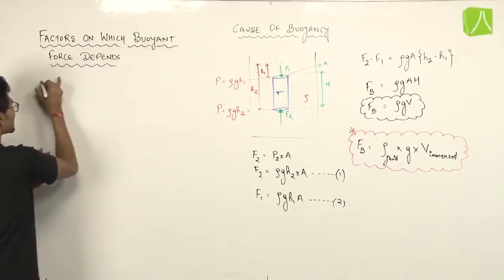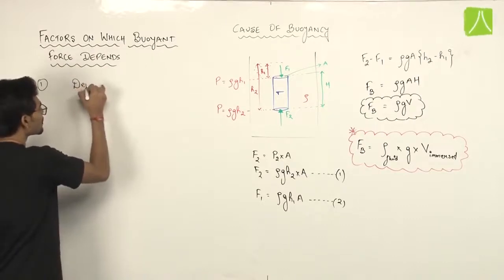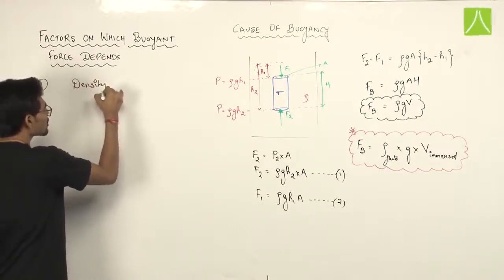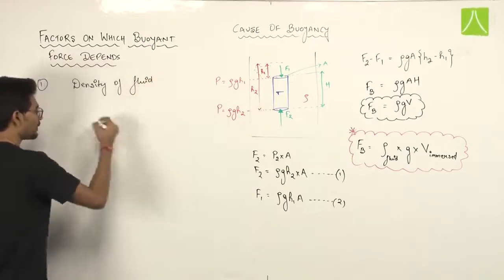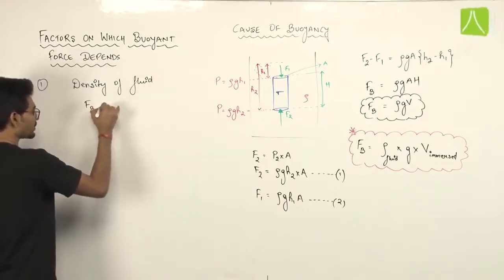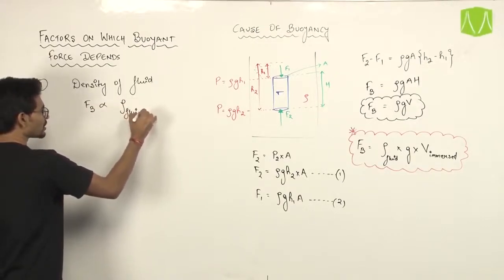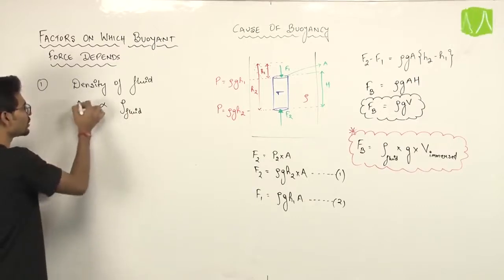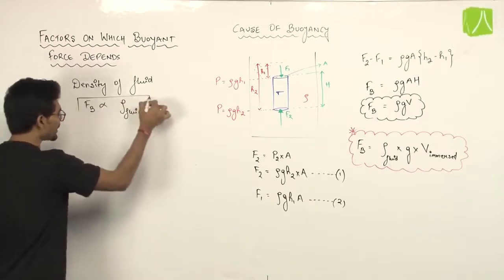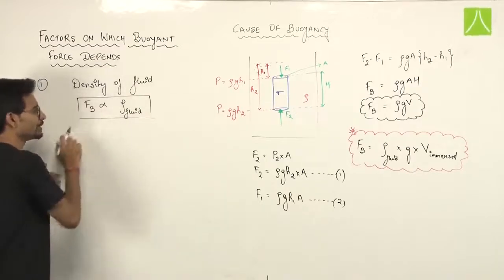See, the first factor on which buoyant force depends is the density of fluid. As you can see from the formula, FB, the buoyant force, is directly proportional to the density of fluid. So if we increase the density of fluid, the buoyant force will definitely increase. If we decrease the density of fluid, the buoyant force will decrease.